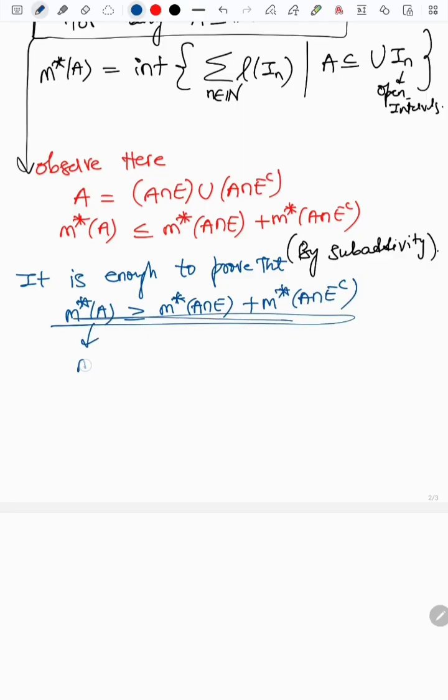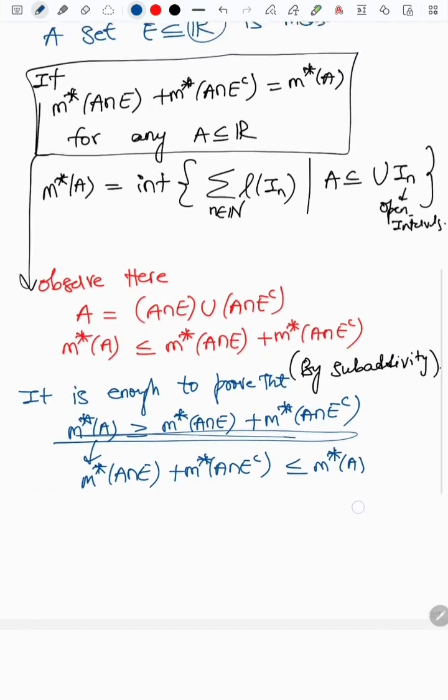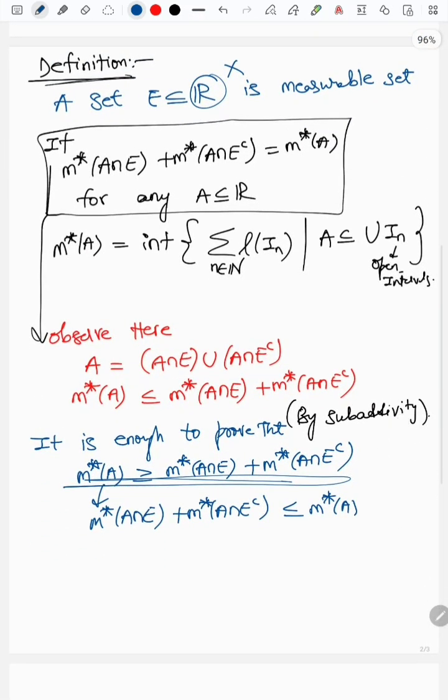So this is the thing. I'll just write it down like this. Just for the sake of clarity, I'll write my inequalities on the right side. What I mean is m star of A intersection E plus m star of A intersection E complement is less than or equal to m star of A. So this is a definition. Just look at it for 10 seconds. Our set is said to be measurable if m star of A intersection E plus m star of A intersection E complement is equal to m star of A. For that matter, this one-way inequality is enough. It is enough to prove this one.